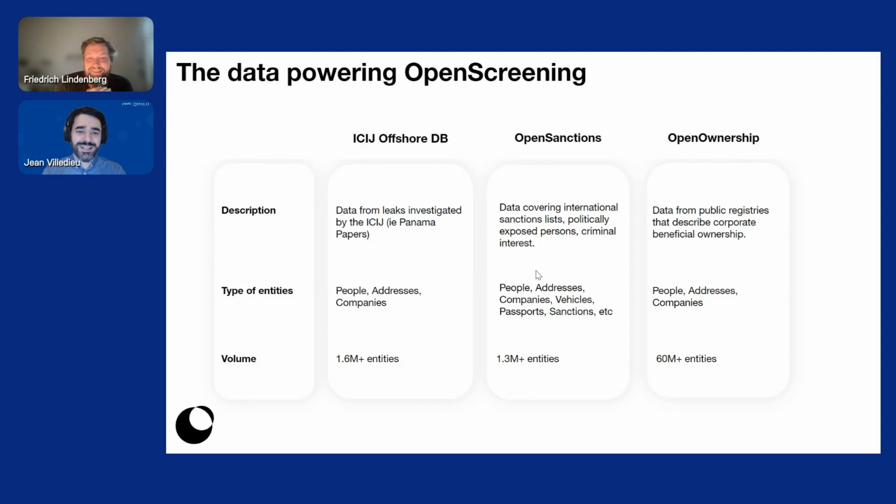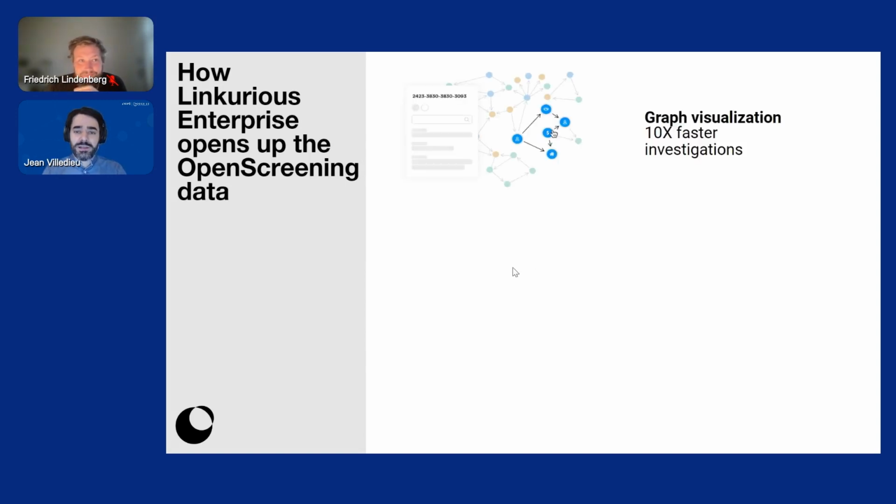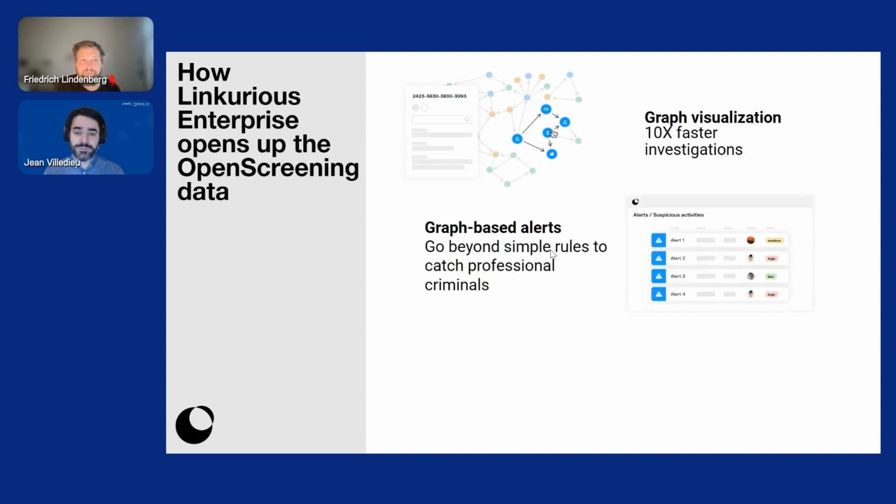Sure, thanks. So in order to make this data accessible to the public, we are using Linkers Enterprise. And in Linkers Enterprise, there are three big things that are helping make this data accessible. First, there's the graph visualization UI, and we will see that in a couple of minutes, where analysts can very easily search and explore the data and make sense of complex networks.